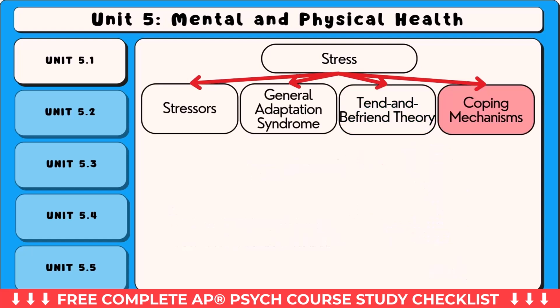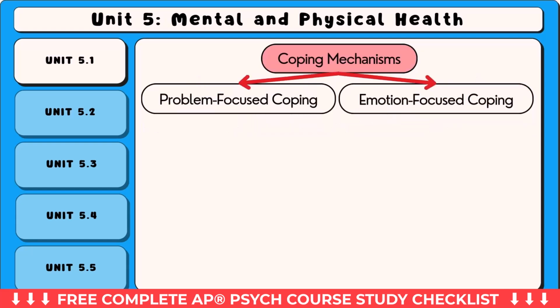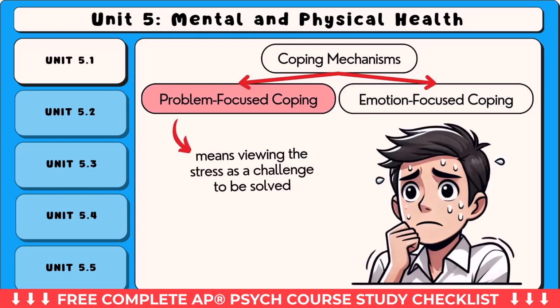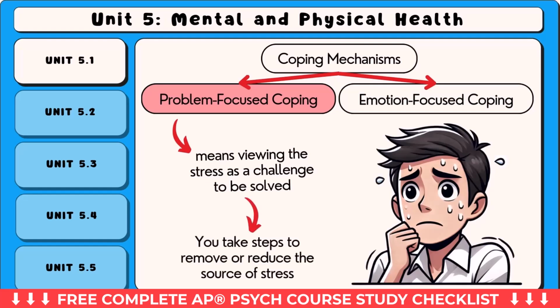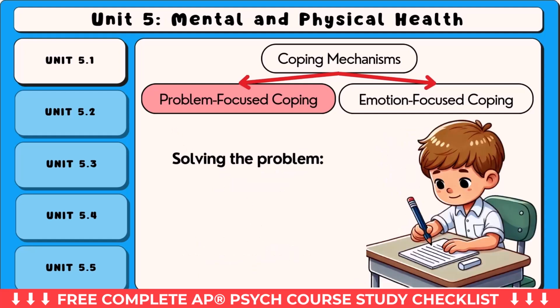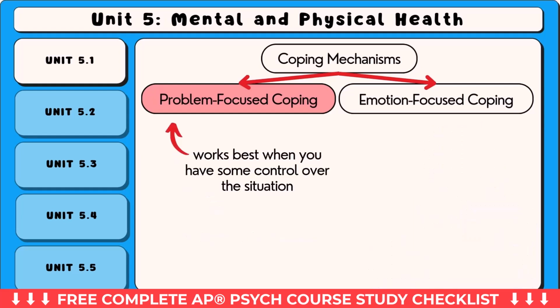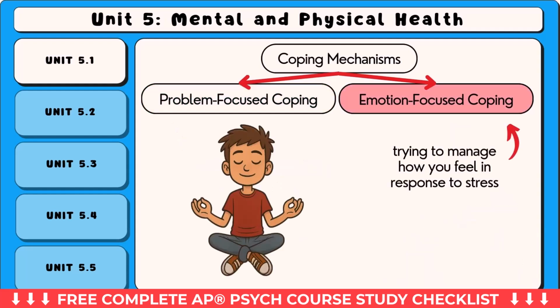Lastly, we have strategies for coping with stress. Psychologists group coping methods into 2 broad types: problem-focused coping and emotion-focused coping. Problem-focused coping means viewing the stress as a challenge to be solved. A person using this strategy takes steps to remove or reduce the source of stress. For example, someone who's stressed about an upcoming test might cope by creating a study plan or asking a teacher for help. This type of coping works best when the person has some control over the situation.